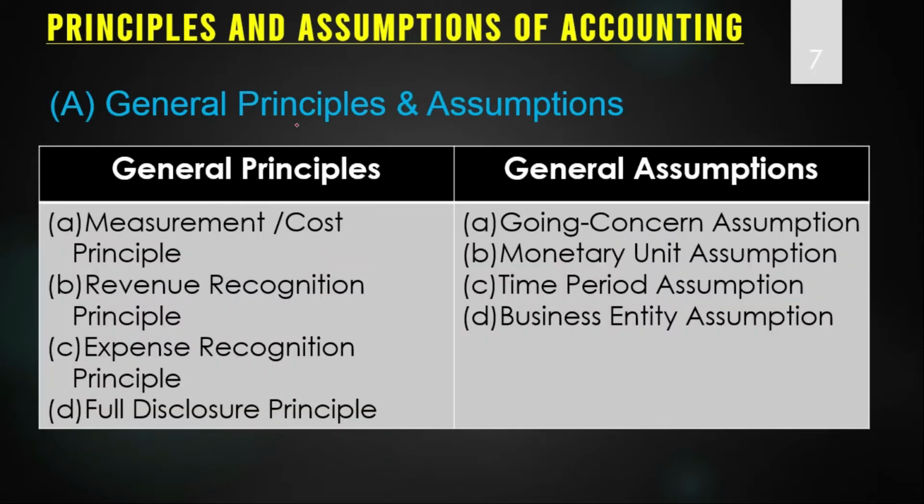General principles and assumptions, let us see, there are 4 general principles and 4 general assumptions. The 4 general principles are measurement or cost principle, revenue recognition principle, expense recognition principle and full disclosure principle. Whereas the general assumptions are going concern assumption, monetary unit assumption, time period assumption, and business entity assumption. Let us see the 4 general principles and the 4 assumptions in detail.